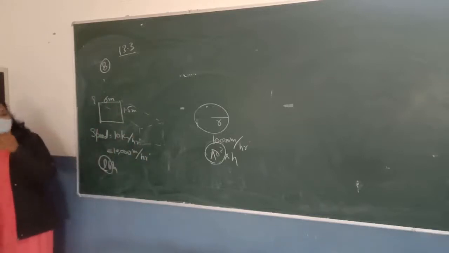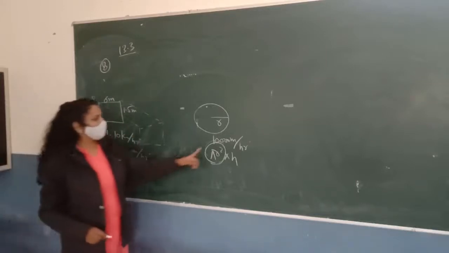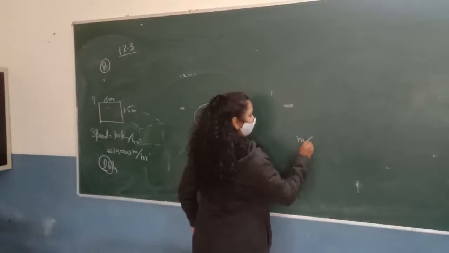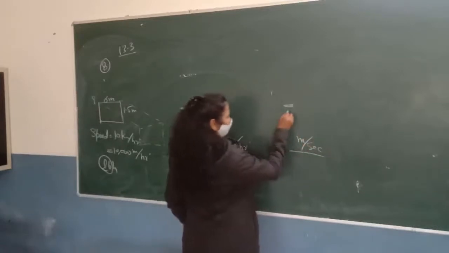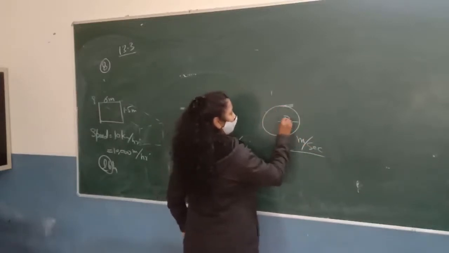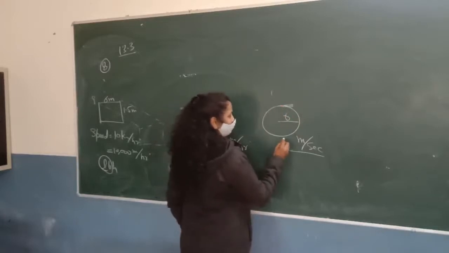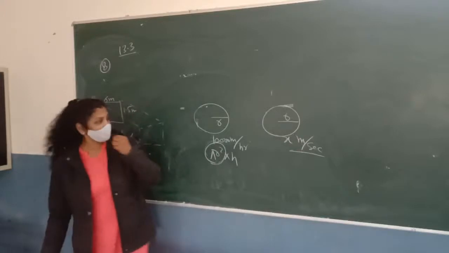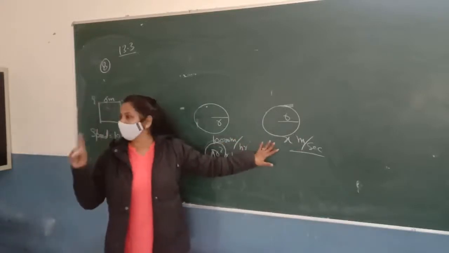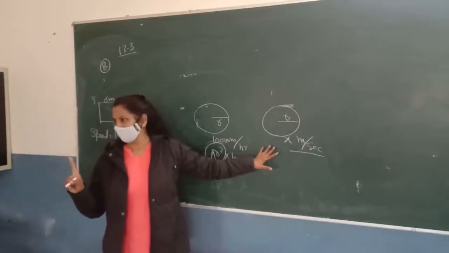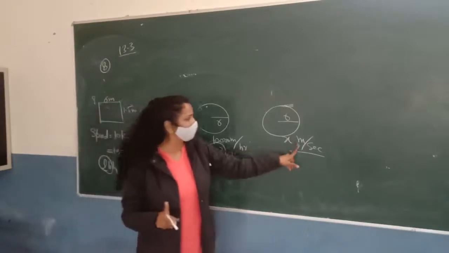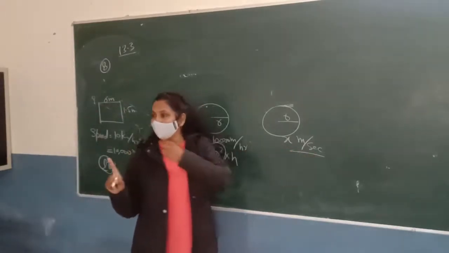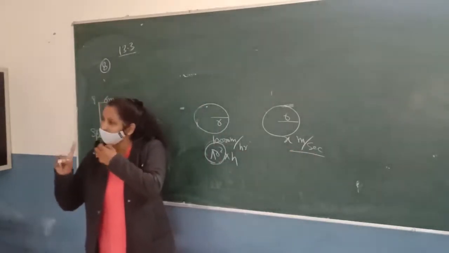Is it clear? Sometimes in questions, the rate can be meter per second. Suppose this is a circular pipe having radius r and the rate of flow of water is x meter per second. So now in this case you will find the volume of the water flowing in 1 second. Since the rate has the unit meter per second, you will find the volume of water flowing in 1 second.